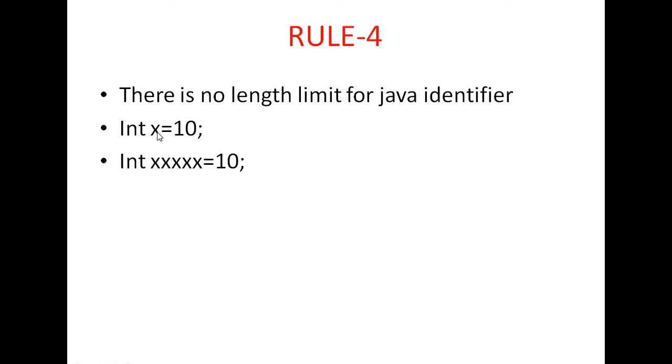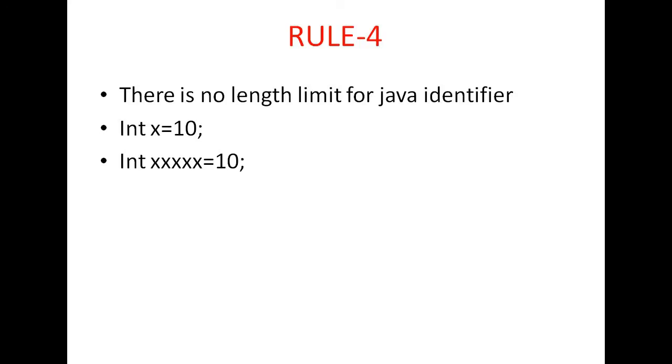See, here the variable name is x, just one letter, but here the variable name is xxxxx, five letters. You can give as long an identifier name as you want, but small names are recommended because the readability of the program increases.